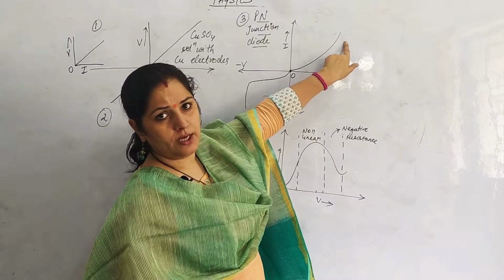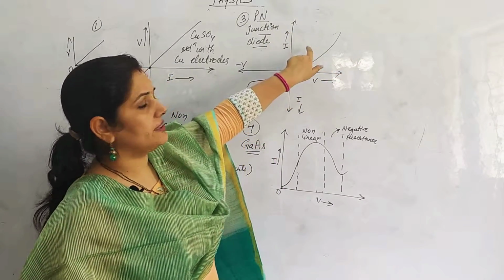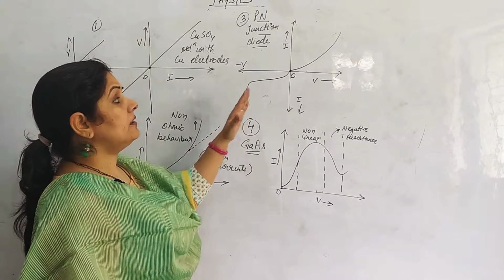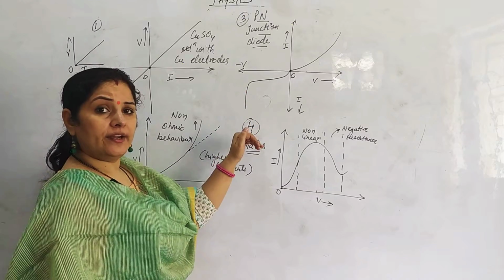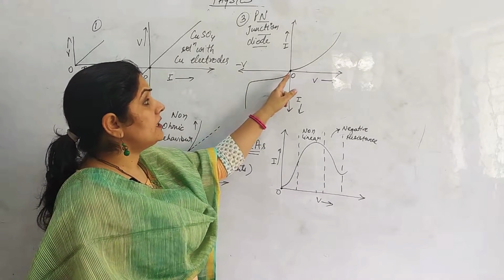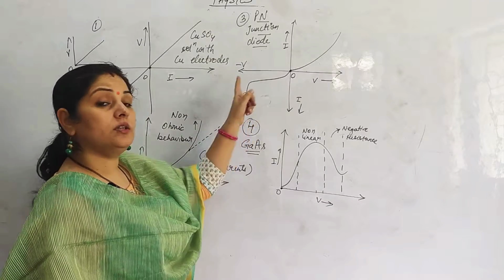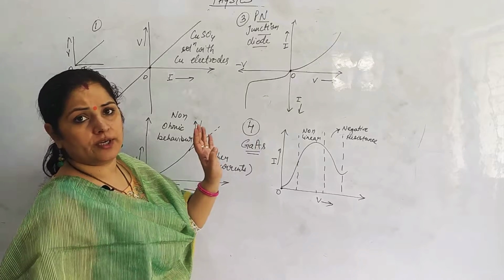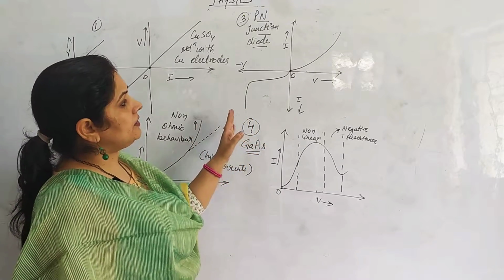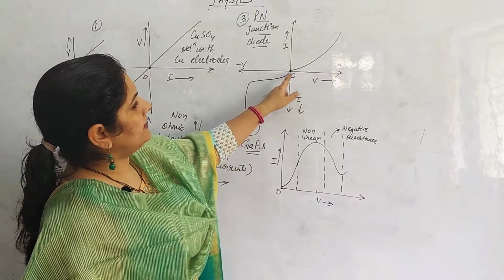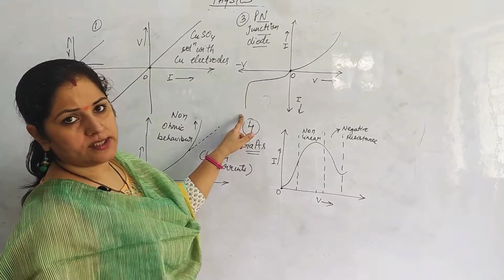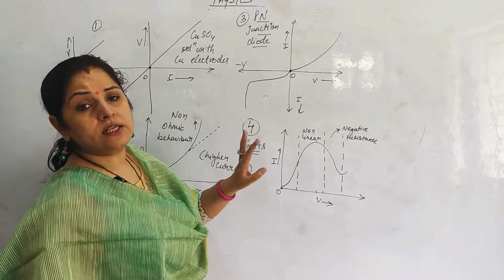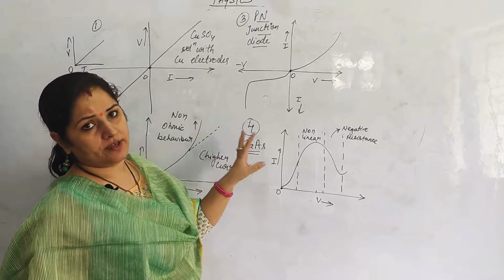It is a curve in the positive direction. This curve forms in the first quadrant, and we name this forward biasing. When voltage is reversed, current also gets reversed, right? So we get a variation of V and I in the third quadrant, for the opposite direction of voltage and the opposite direction of current. That is how the relation of V and I looks. See, it is also a very good conductor, but it will not obey Ohm's law. Hence it comes in the category of non-ohmic devices.